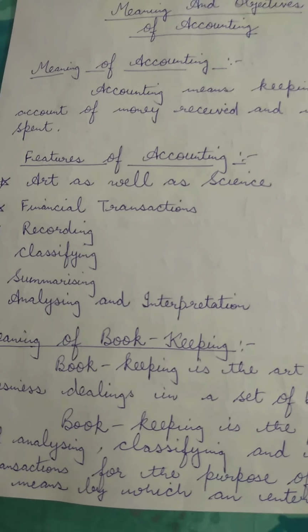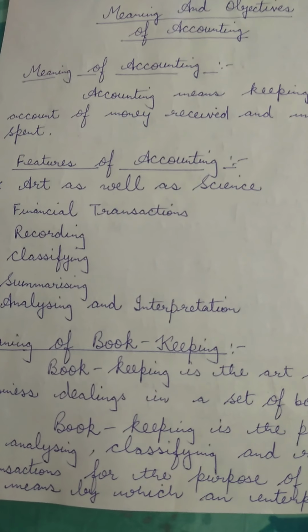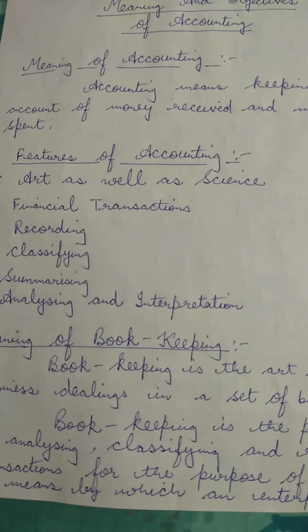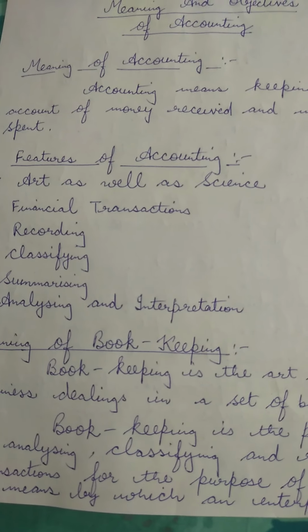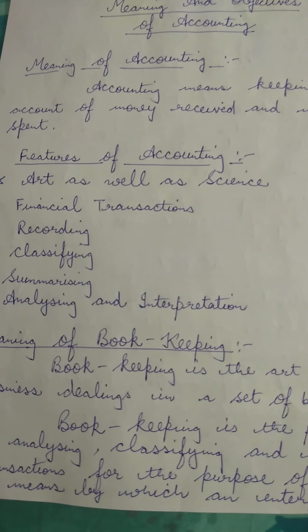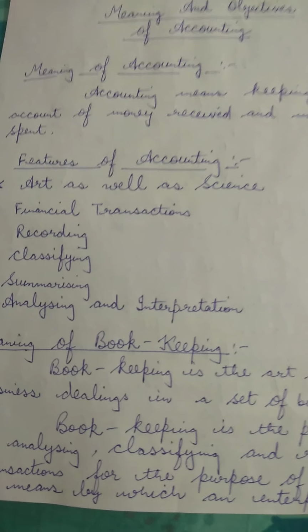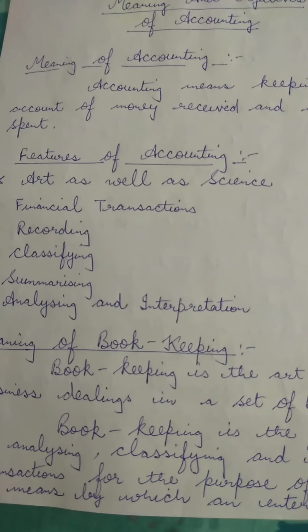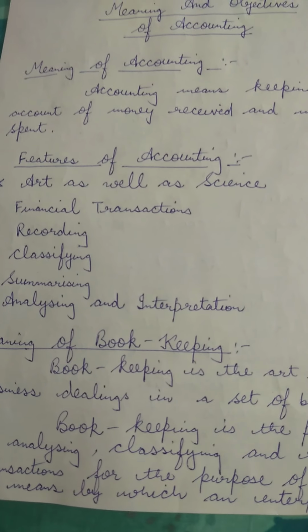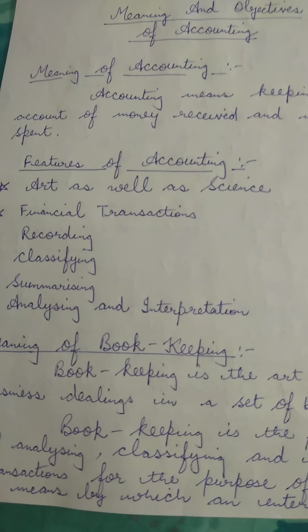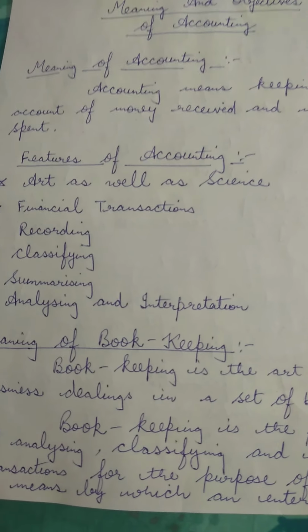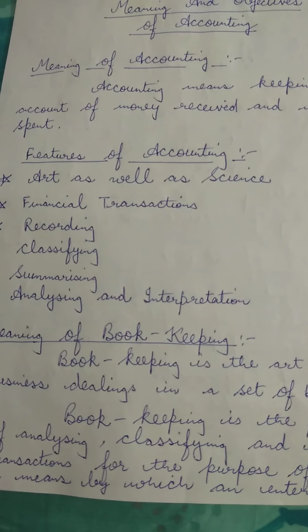The next feature is financial transactions. Yes, children, accounting records the transactions and events of a financial nature only. That is, if a transaction is not measured in terms of money, it will not be recorded. For example, any conflict between the different departments would not be of any importance to the business, so it will not be recorded.